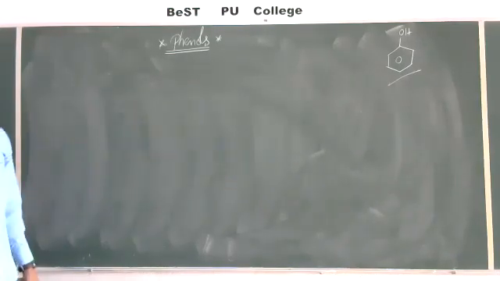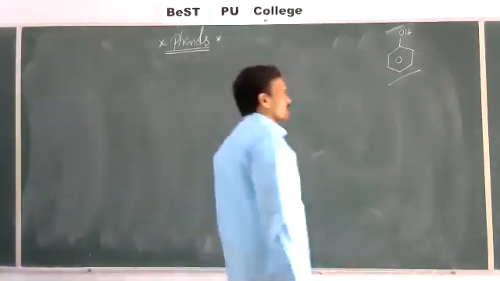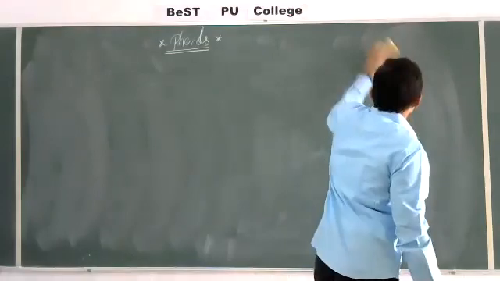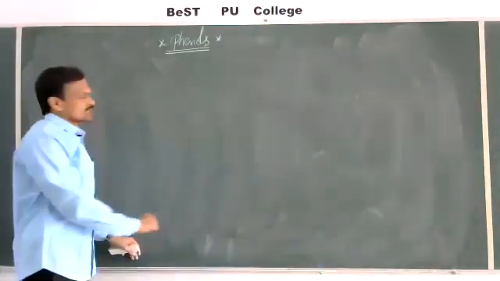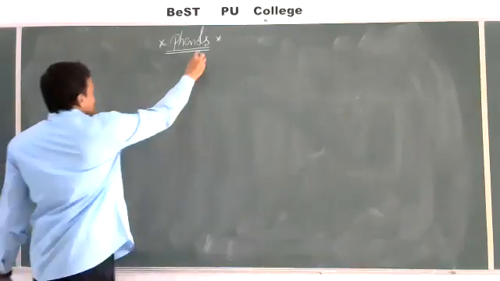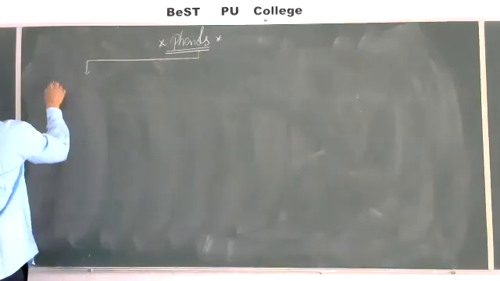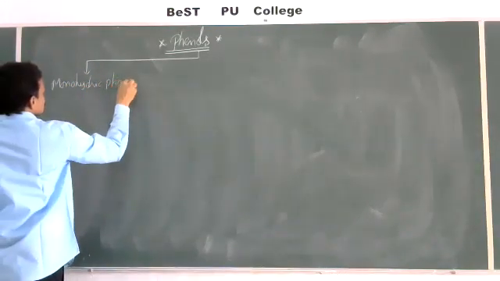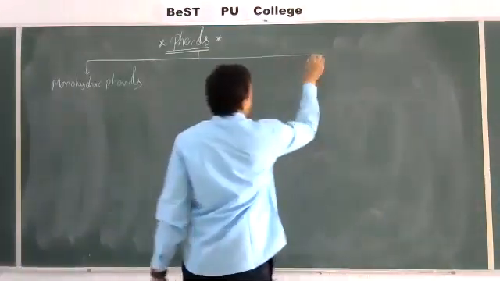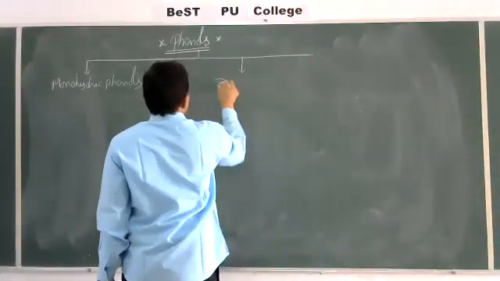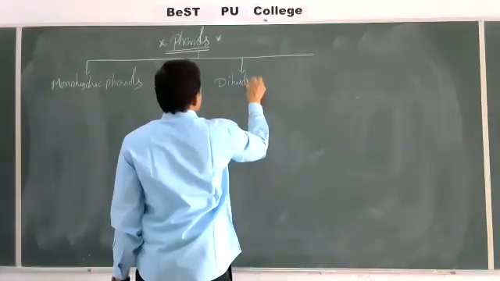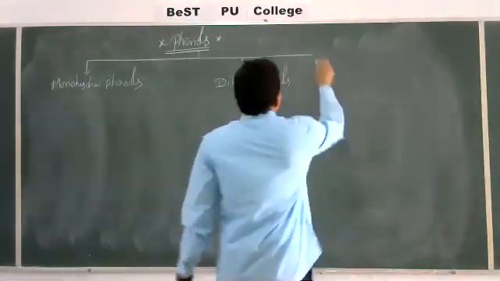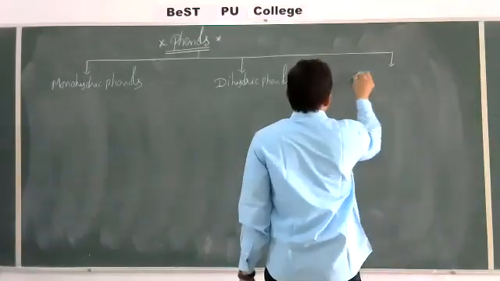Then what is the classification of phenols? On this benzene ring, you may replace either one OH group or two OH groups or more than two OH groups. So depending on the number of OH groups substituted on the benzene ring, these are further classified into three types. The first one is monohydric phenols. Next one is dihydric phenols. Monohydric phenols, dihydric phenols, and then trihydric phenols.